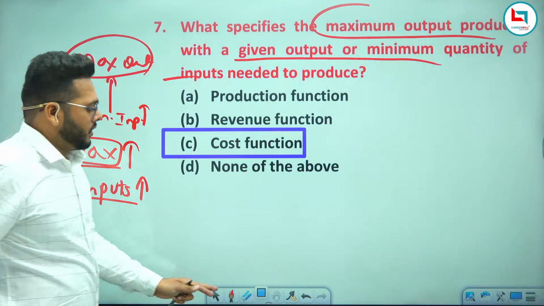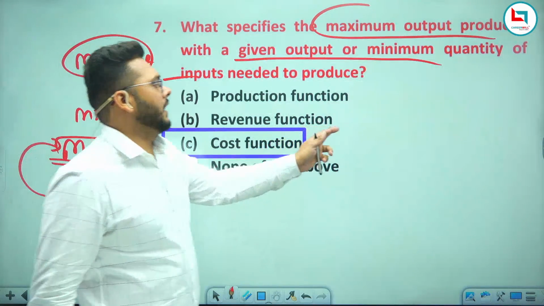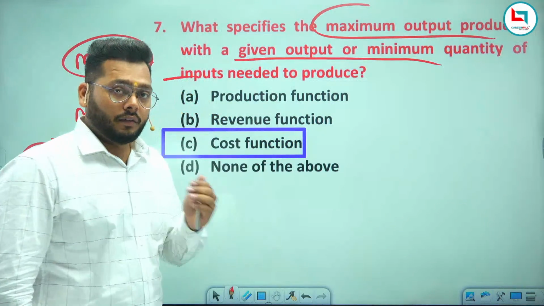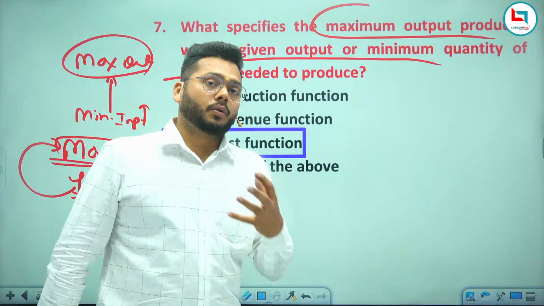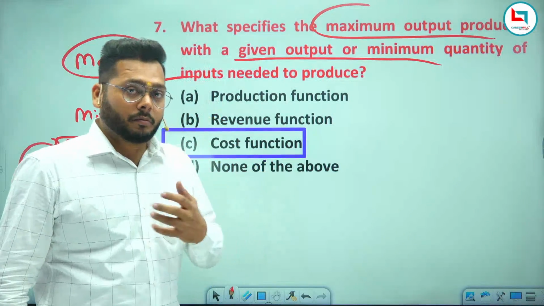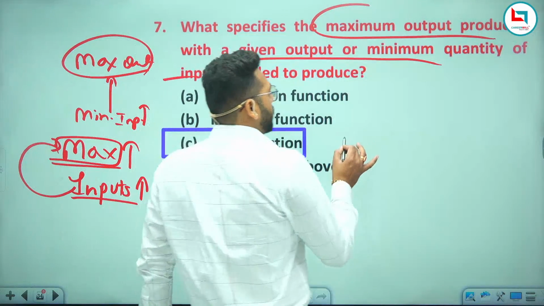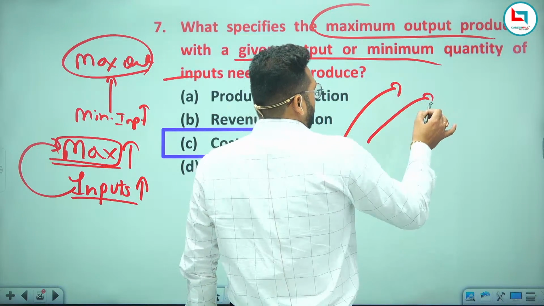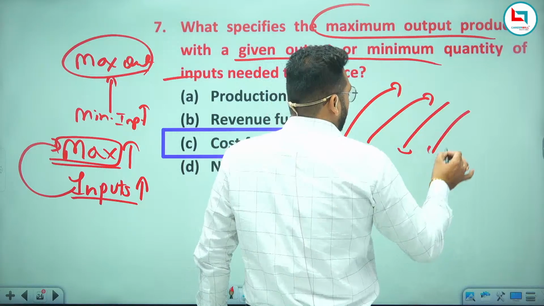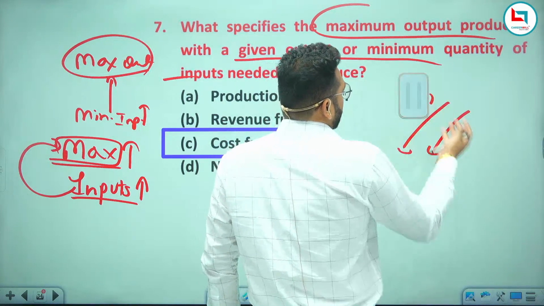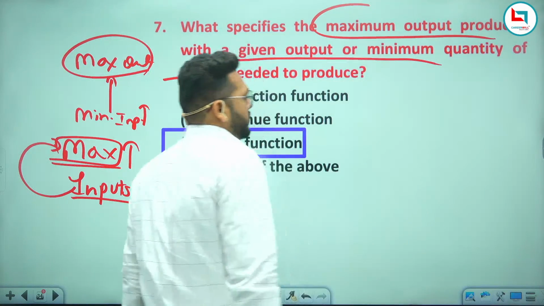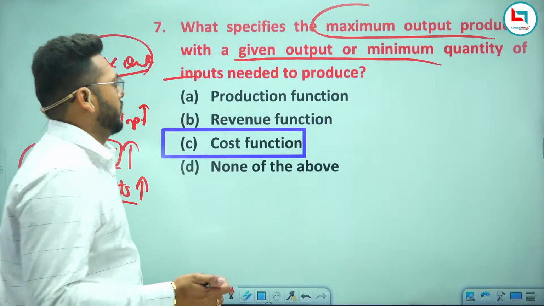Revenue function is what? Whatever the amount of quantity you are selling at a particular price and you are getting the amount, you have received the amount. The more you sell, the more revenue you will get. The less you sell, the less revenue you will get. So the function between sale and amount received is called the revenue function.